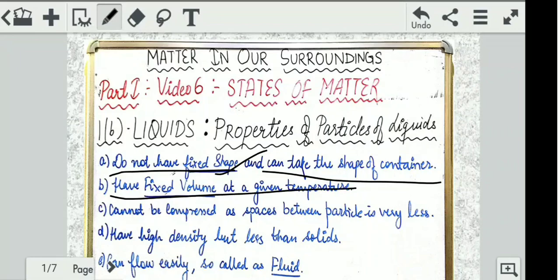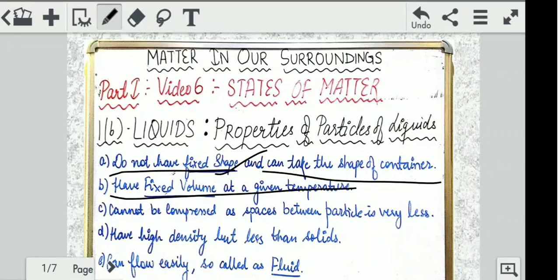Secondly, they have fixed volume at a given temperature. Now what do you mean by fixed volume and at a given temperature? Why are these two things used simultaneously? Look, water when kept at very low temperature in the refrigerator forms ice. And when kept in a lot of heat, for example, if we keep water in a pan and light the flame of the gas, it evaporates. When you do not look at the water for a longer time, it will evaporate. It will not be seen in the vessel, right? So that is why it is mentioned at a given temperature.